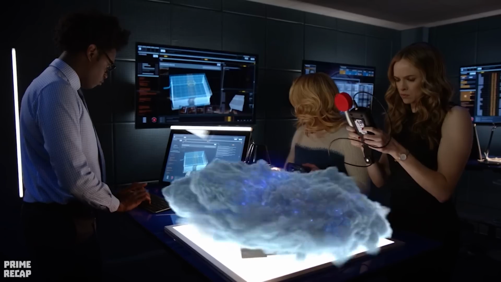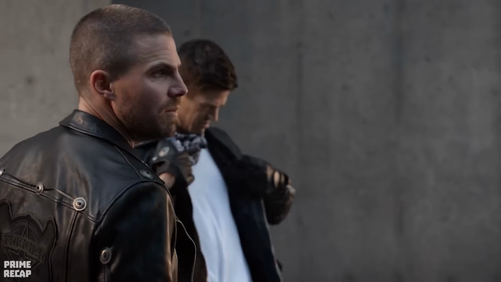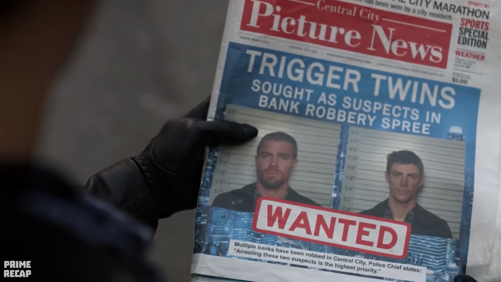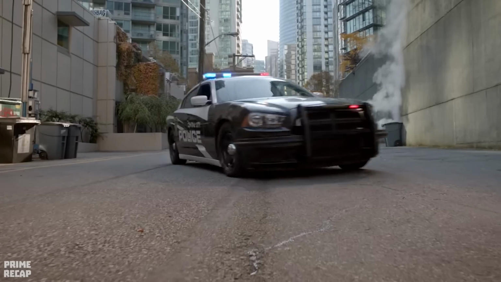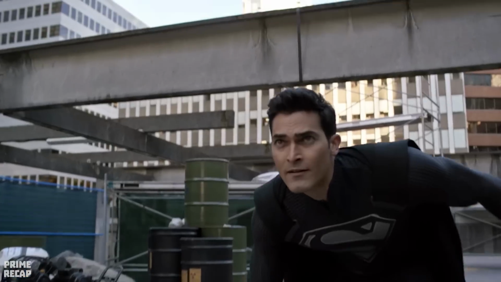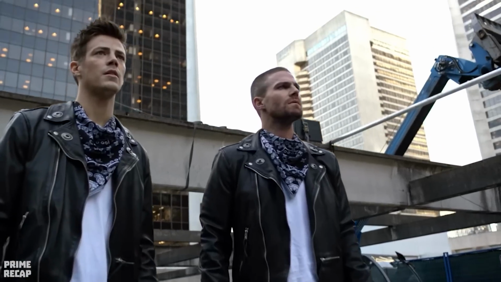At that moment, Novu uses his powers to take the book back and return it to Deegan. Once again, the Doctor rewrites reality, turning Barry and Oliver into fugitive criminals. At least this time they don't have their identities switched, and, when the police approach to capture them, Oliver attacks them. While trying to escape, the pair end up being surrounded by Superman and discover that even the superheroes of that universe are after them.